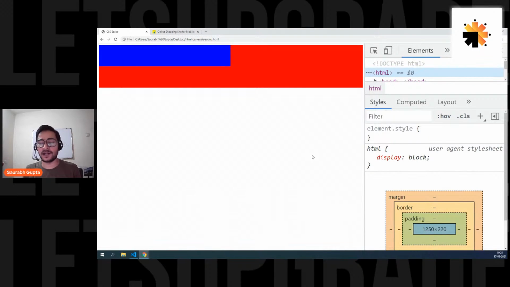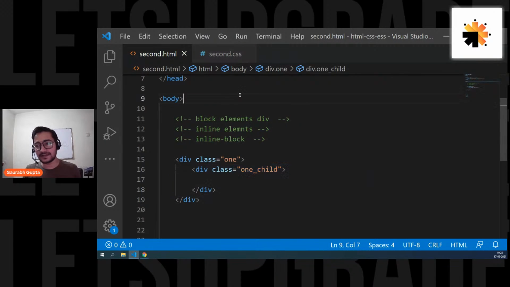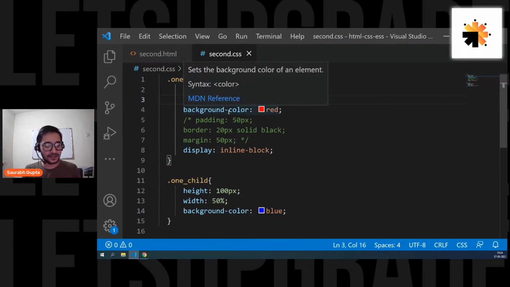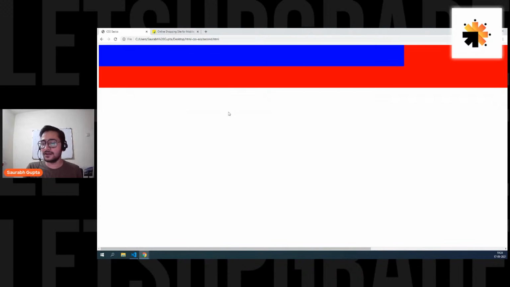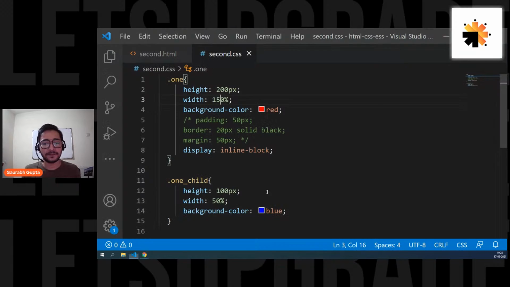What if we give more than 100%? You'll go beyond the screen. Simple. Hemant, if you go beyond 100%, you'll go beyond the screen. If I give 150%, see, now you have a scroll bar because now you're beyond the screen. Is that clear, Hemant? Right? So simple. If I give 100%, I'll take up 100%. If you give me 150%, I'll be like 1.5 times bigger than the parent. Simple, right?